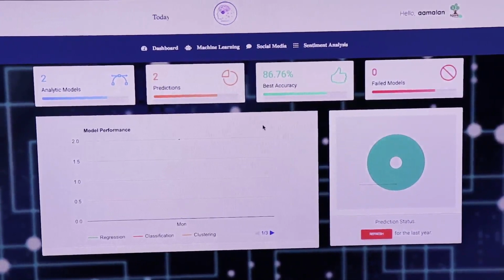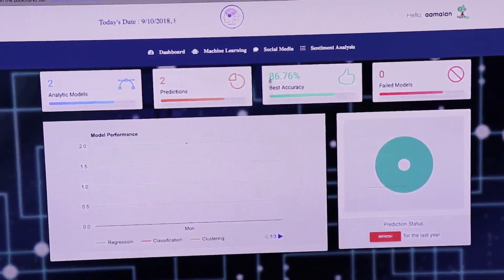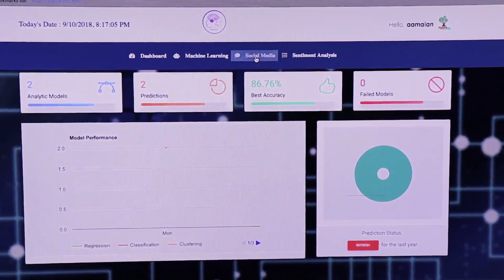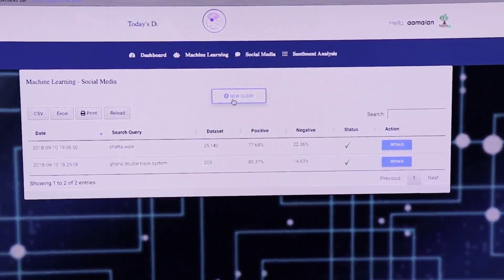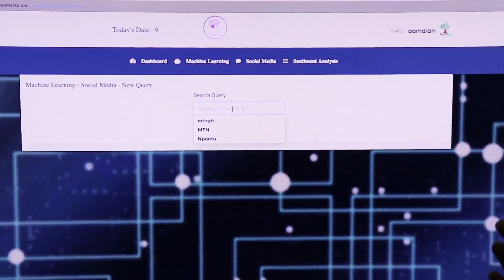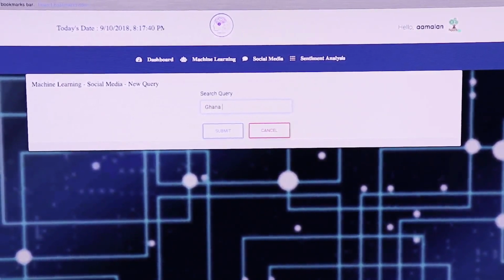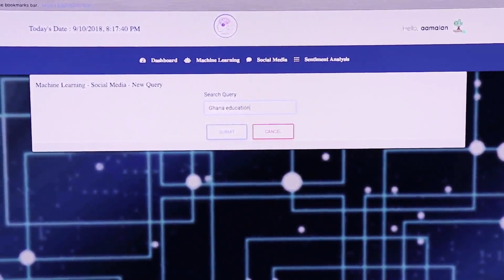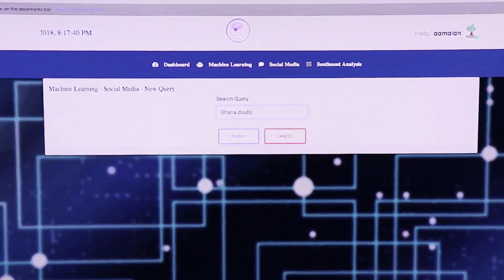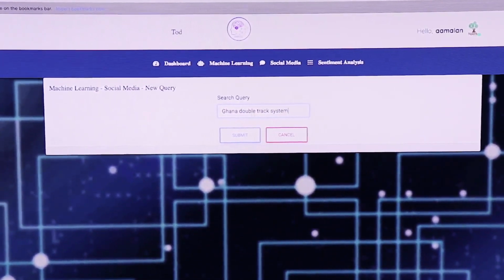So for now, what we want to do is to be able to predict what is happening on your brand. We'll take maybe the Ghana education tracking system, the double track system that is currently happening. All you need to do is just enter a new query, and just like we said, the user interface has very few clicks. So you enter the hashtag there, that's Ghana education tracking system. You give it the hashtag name, so Ghana double track system, then you click on submit.